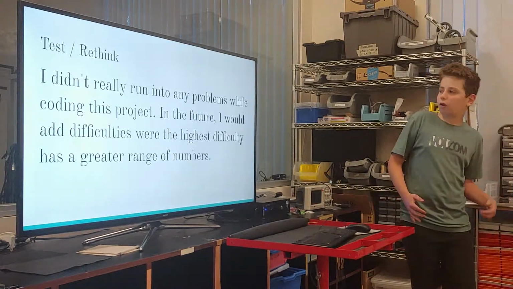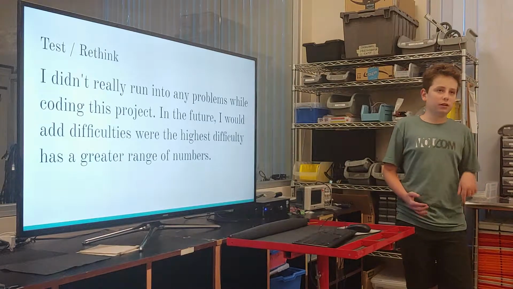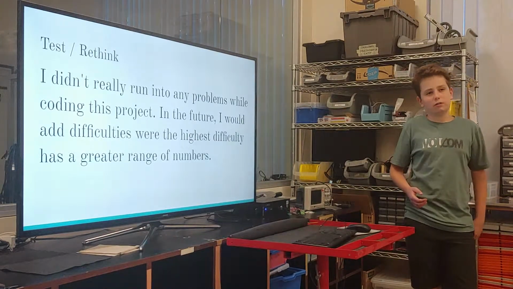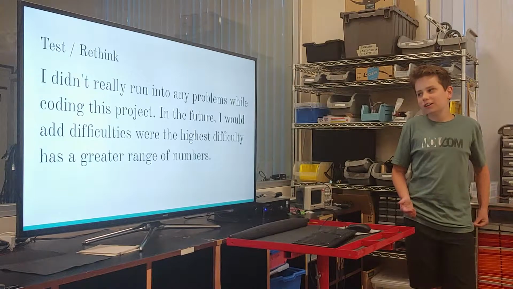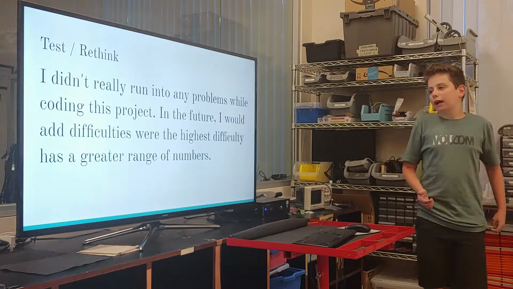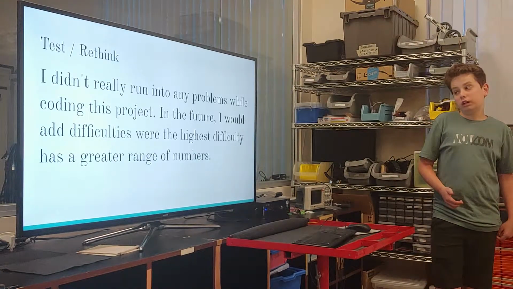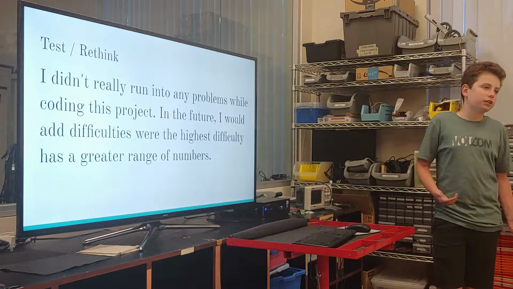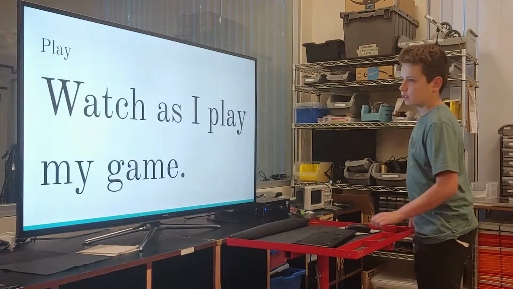I didn't really run into any problems with this project because it was a beginner project. It was my first project in this language. But in the future, I would add difficulties where the highest difficulty has a greater range of numbers, and maybe fewer lives.